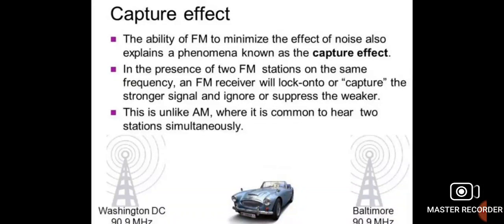Here we have an example. In the presence of two FM stations, as in the figures, Washington DC 90.9 megahertz and Baltimore 90.9 megahertz, both are having the same frequency. So in the presence of two FM stations on the same frequency, an FM receiver will lock onto or capture the stronger signal and ignore or suppress the weaker signal.